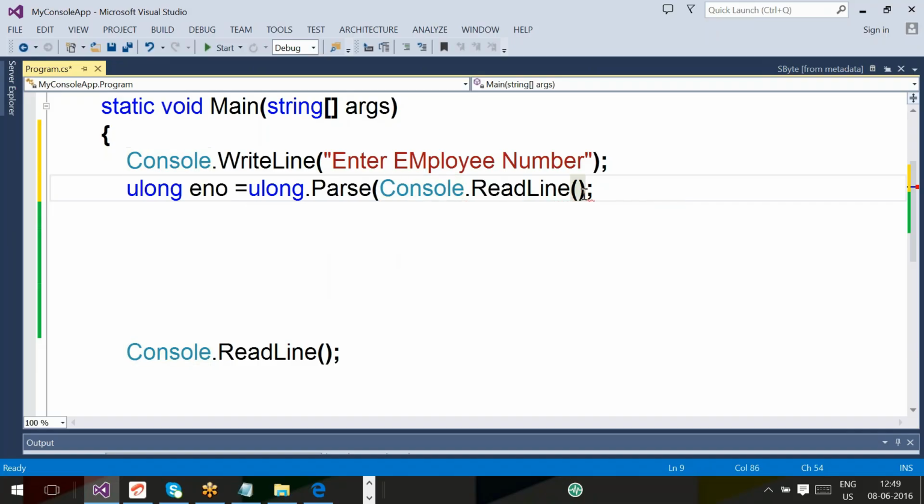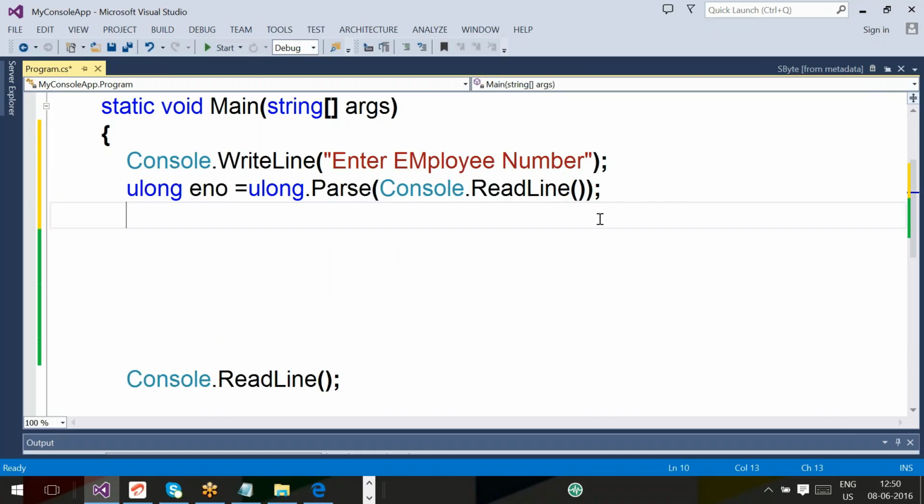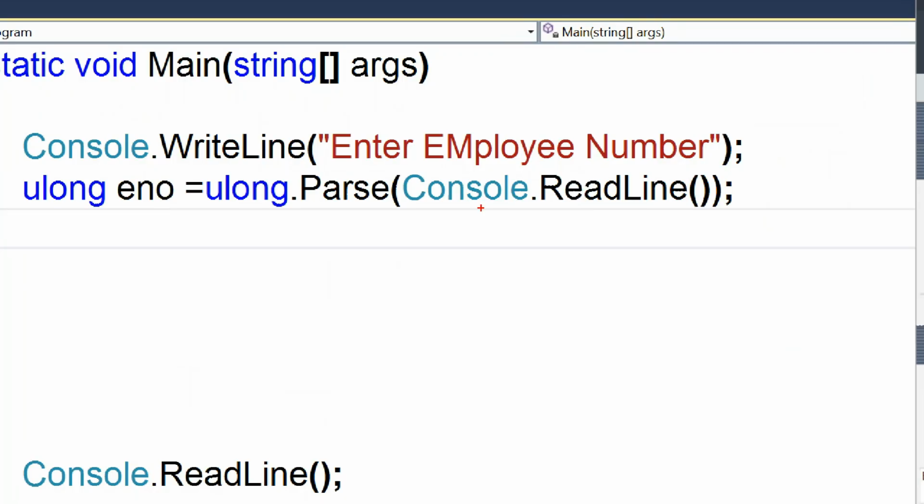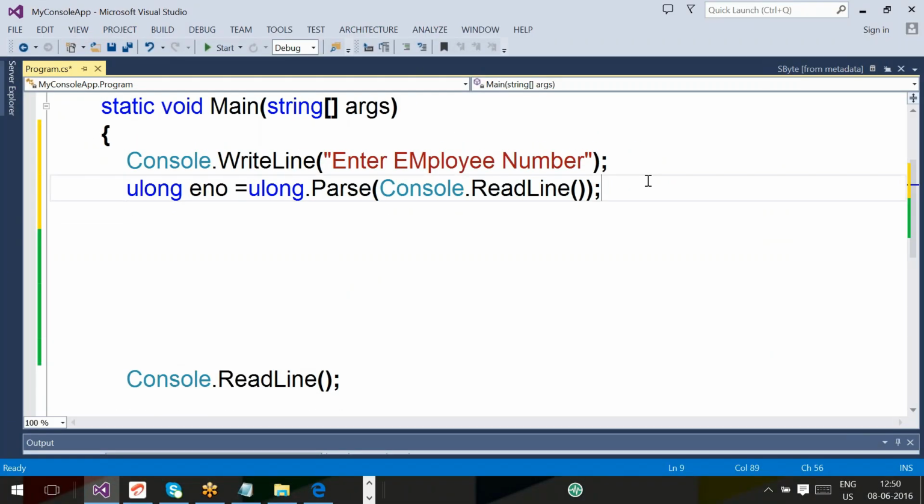Console.ReadLine, ulong.Parse. Okay, next. Here we are converting from which type to which type? From string to ulong.